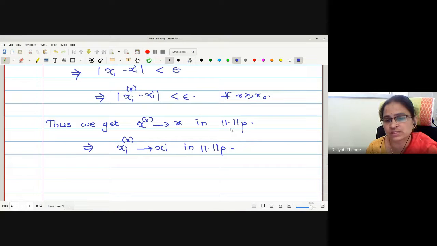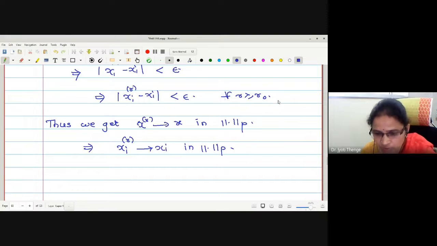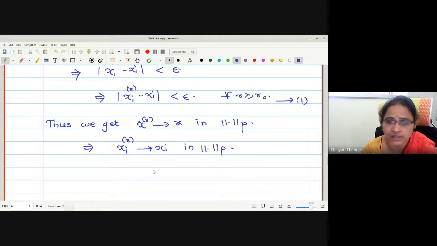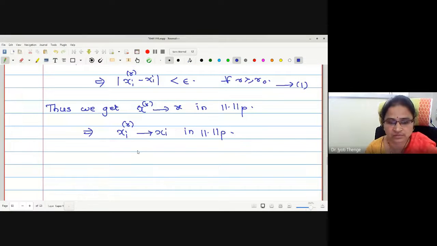Xir converges to xi in norm P implies xir converges to xi. I will give this statement number 1. Therefore, if it is independent of P, I can say it is convergence with respect to any norm.